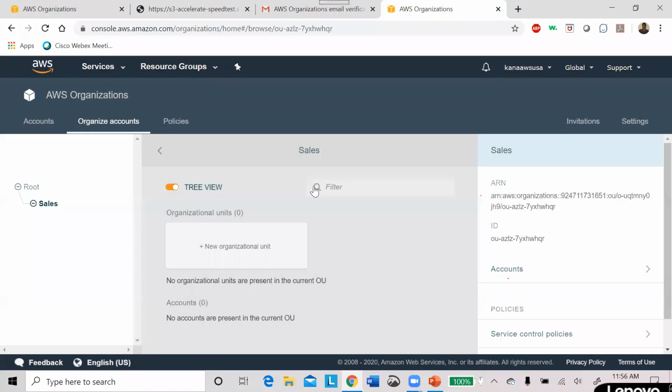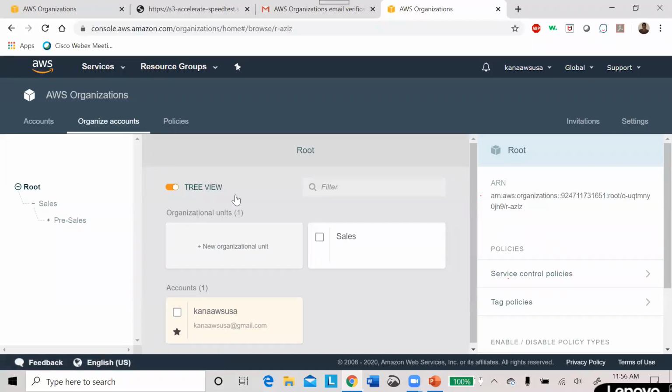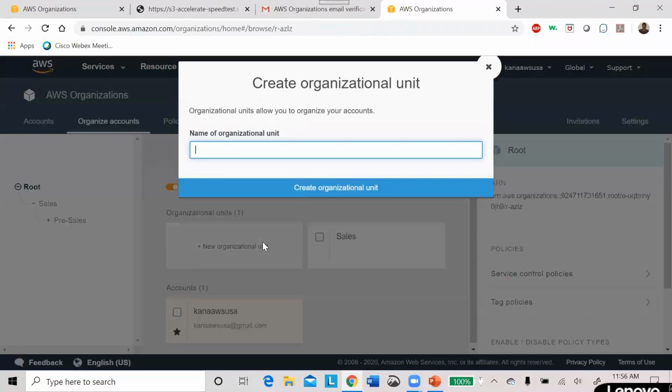I have created two organizational units, but if you see here, this is the root. From the root, I have one sales unit, and under sales I have one more, pre-sales. I can create one more organizational unit within pre-sales, but at this moment, I'm okay. And I'm creating one more. I already created sales.